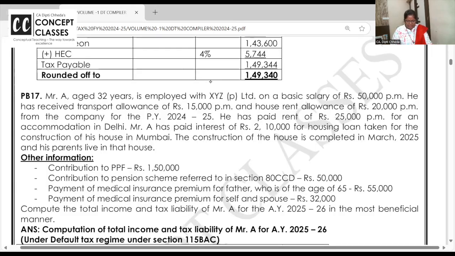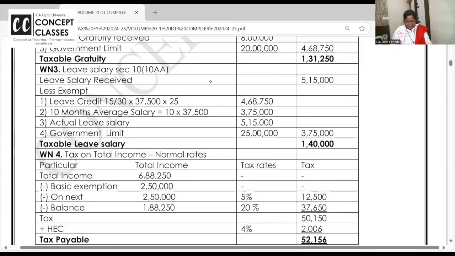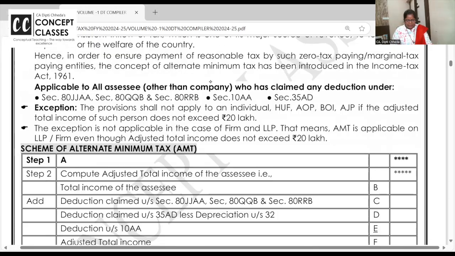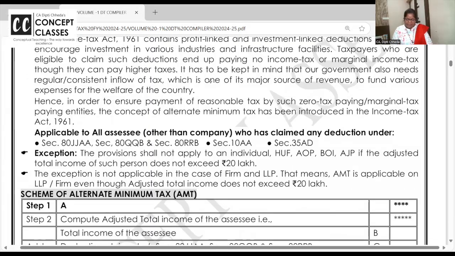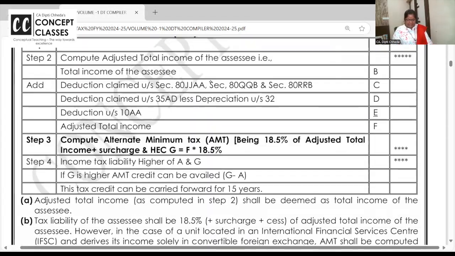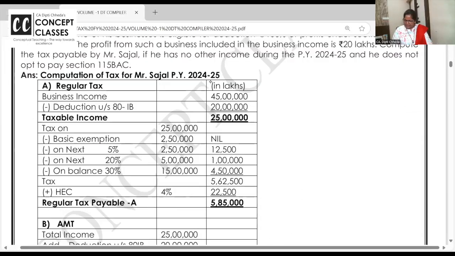And these questions and answers are solved with both regimes. I'll take it separately in a live class. Don't worry about that. Okay, right. AMT, we will do it with the SEZ and deductions and all. Yes.